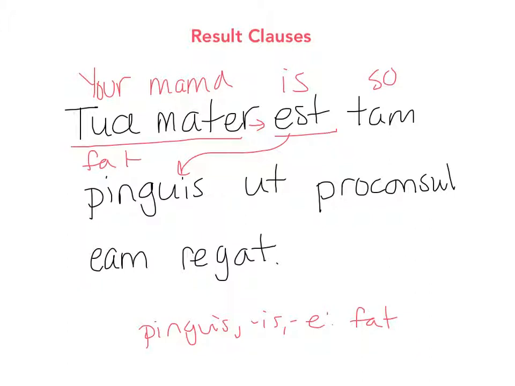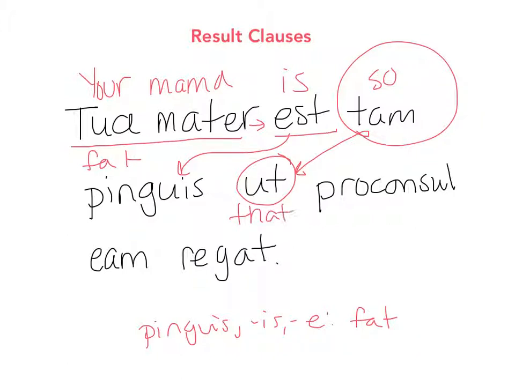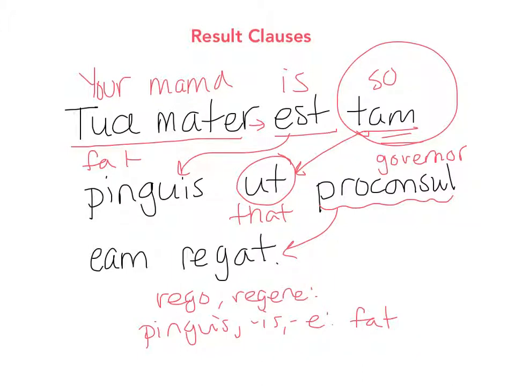What comes next? How fat is she? So fat that, so ut here will mean that because of the setup with the so. So fat that a proconsul, that's like a governor of a whole province, like Greece, that a governor, regere, we've had this before, means to rule, that a governor rules her.